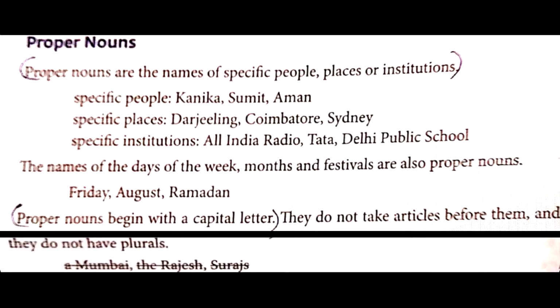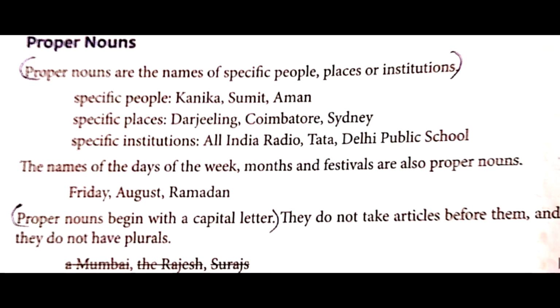Proper nouns. Proper nouns are the names of specific people, places or institutions. Specific people in that example, Kanika, Sumit, Aman and your name too. Specific places in that example, Darjeeling, Coimbatore, Sydney, Jamnagar, etc. When we are speaking of specific institutions, All India Radio, Tata, Delhi Public School, St. Anne's High School and so on.